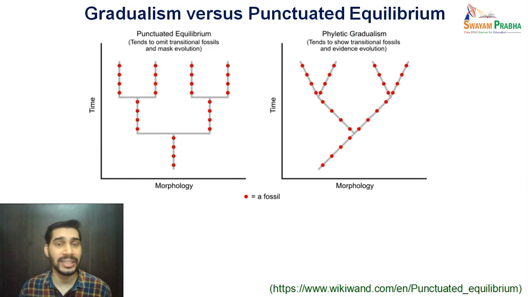Here you can see a contrasting figure for punctuated equilibrium and phyletic gradualism. In case of phyletic gradualism, it tends to show transitional fossils and evidence of evolution. In between, transitional forms are there, which we call transitional fossils. Whereas in case of punctuated equilibrium, it tends to omit the transitional fossils and thus masks the evolution. So these two figures characteristically show how the two different modes or tempo of evolution or speciation take place. The red dots here which you see are representing the fossils.